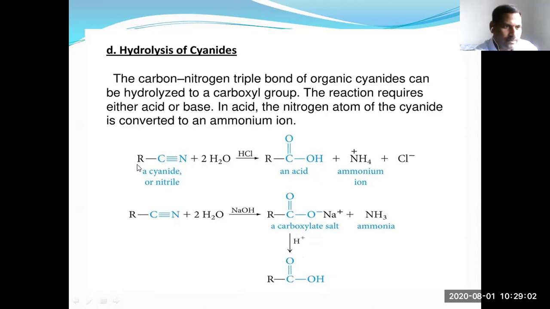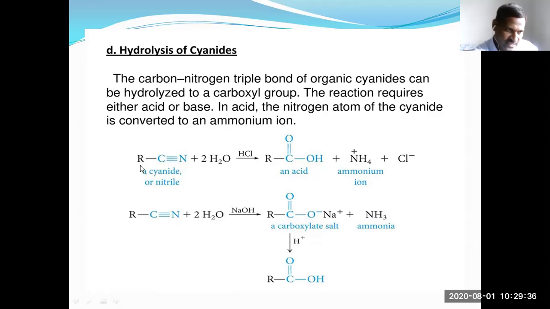You can take methyl cyanide. Here R is CH3. The hydrolysis reaction of methyl cyanide gives acetic acid, ethanoic acid. So you can prepare carboxylic acids from the hydrolysis of cyanides or nitriles.